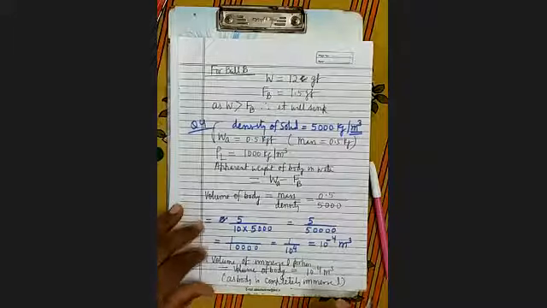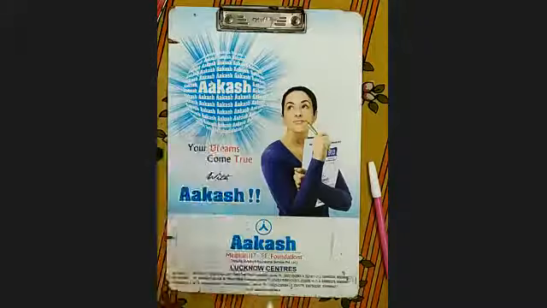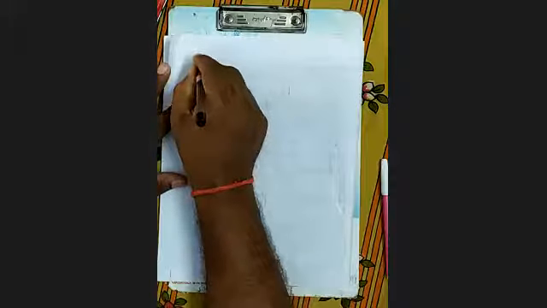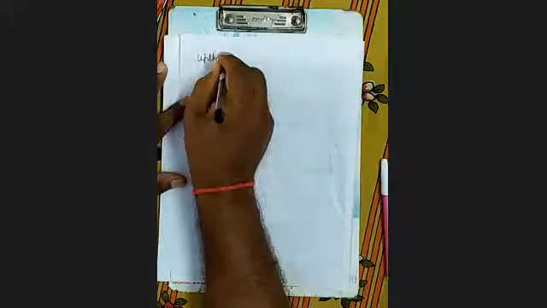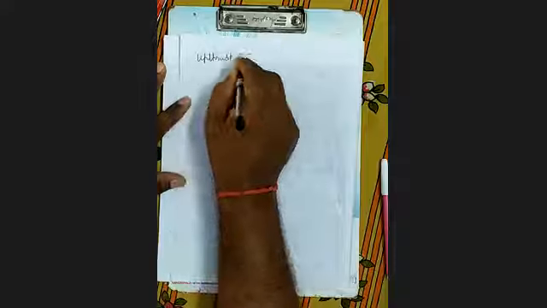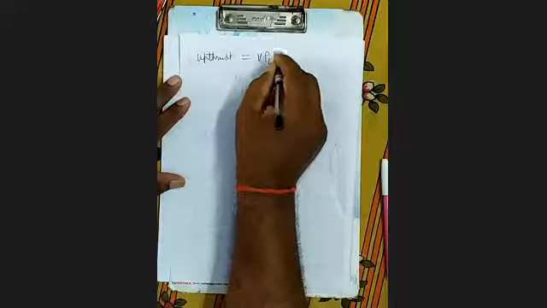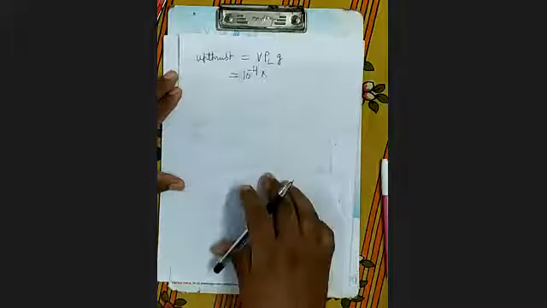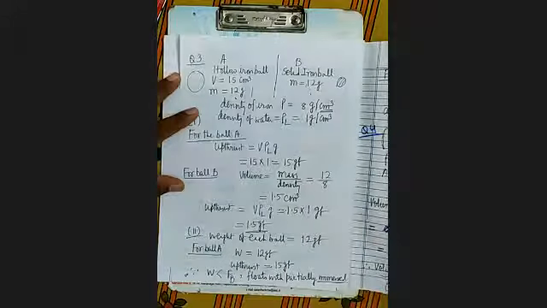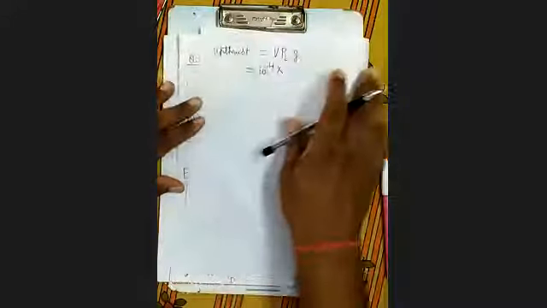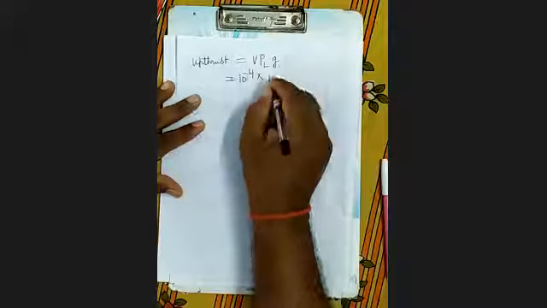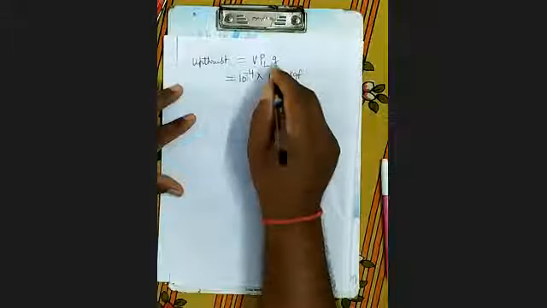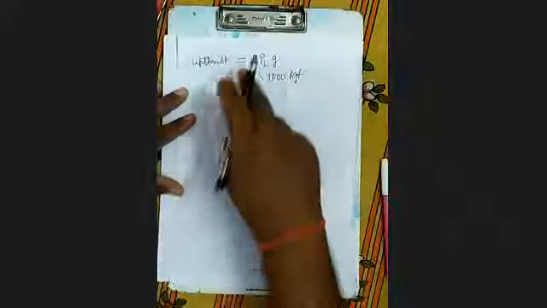So what will be upthrust? Now you find out. Upthrust equals V into rho L into g. So V is 10 to the power -4. Density of water is given 1000. This is in kilogram force. We will not keep the value of g.